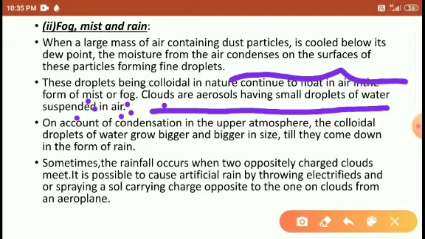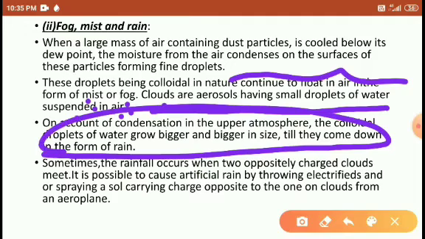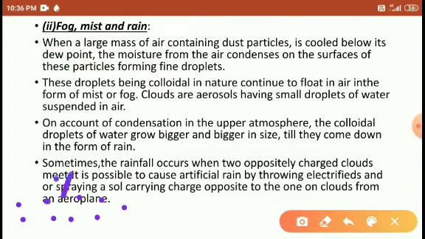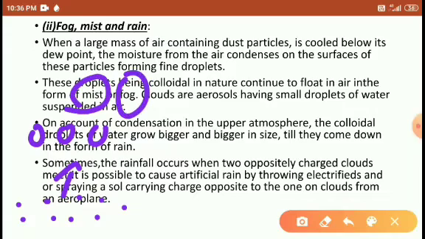So these are condensed, and they grow bigger and turn into cloud, which again falls as rain. Right students, so in the atmosphere whatever water vapors are there, they are condensed, they turn into small fine droplets, and float with air, turning into mist and fog. Again these mist and fog combine and condense to form the cloud in the atmosphere, and it falls as rain.